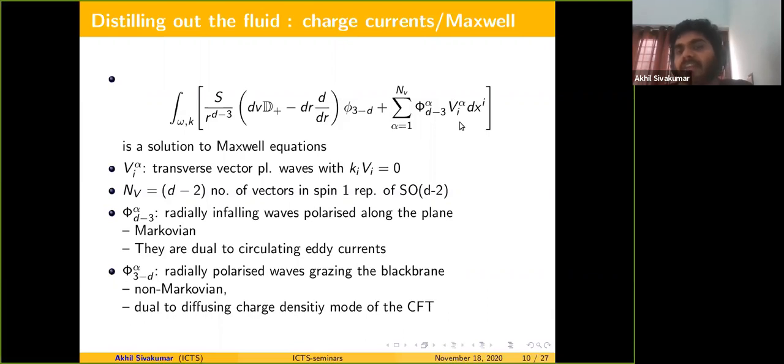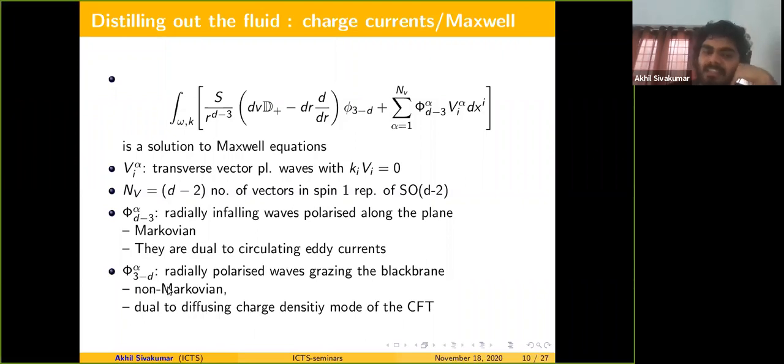Another way to look at it: if you switch off the non-normalizable mode, these ingoing modes are also turned off. They are dual to circulating eddy currents, which die down really fast if you turn off a magnetic field, like the kind that make magnetic brakes possible. They dissipate in order beta time.